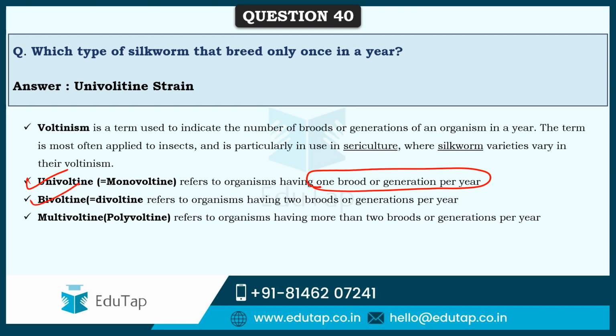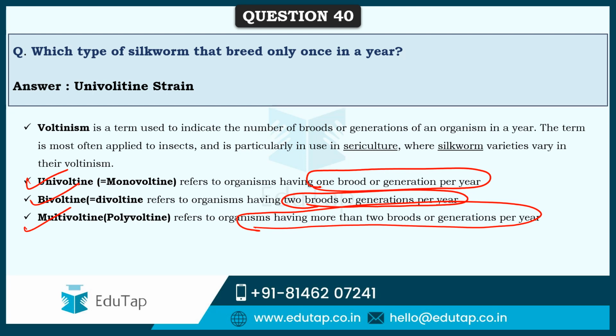Bivoltine refers to those silkworms having two broods or generations per year. And multivoltine can have more than two broods or generations per year. The term is more often applied to insects, and particularly in sericulture where silkworm varieties vary in their voltinism. So here, once in a year breeding, that is univoltine strain.